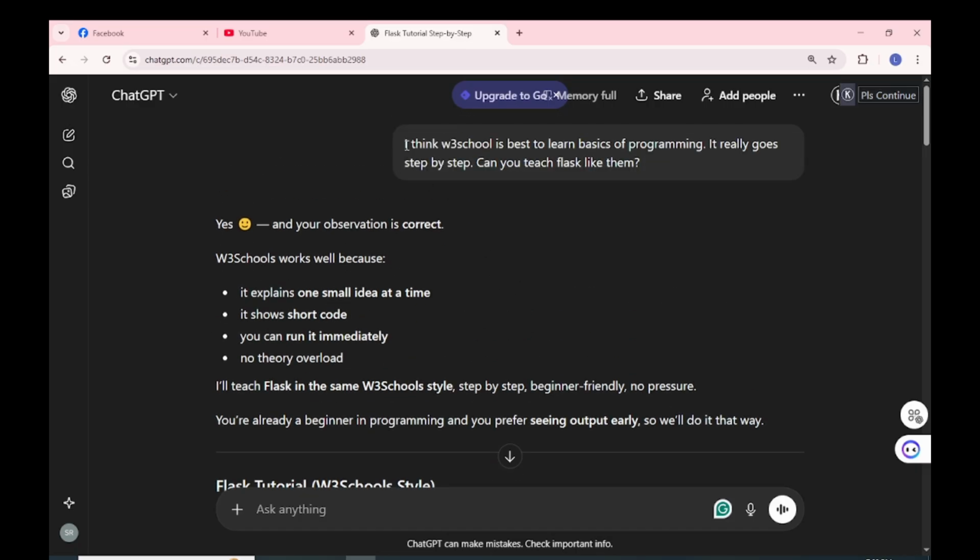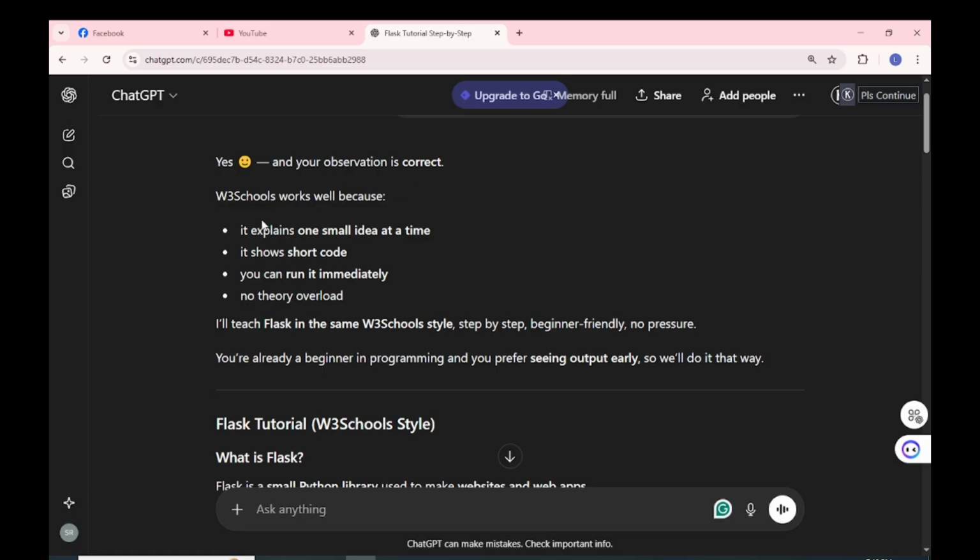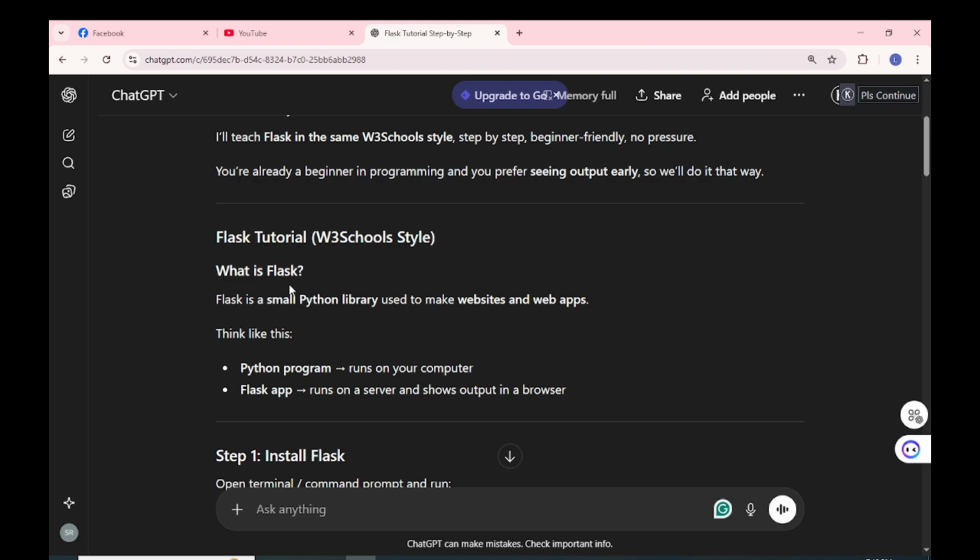So I said I think W3Schools is best to learn the basics of programming. It really goes step by step. Can you teach Flask like them? Yes, and your observation is correct. W3Schools works very well. It explains one step at a time. So, Flask tutorial. What is Flask?